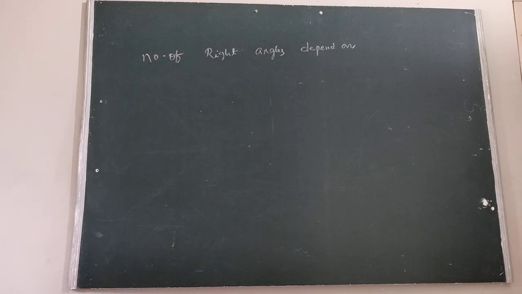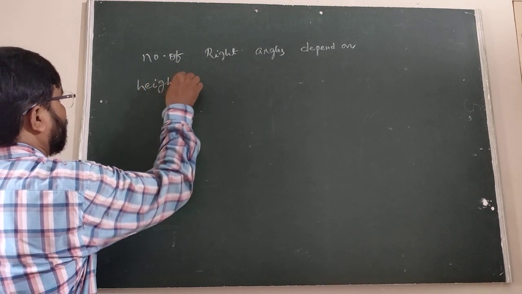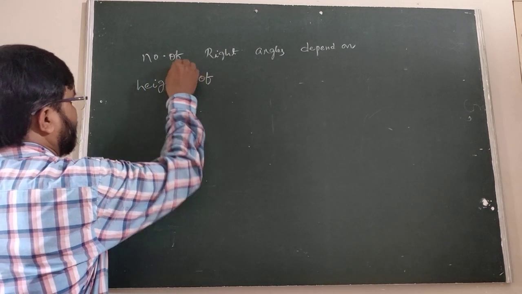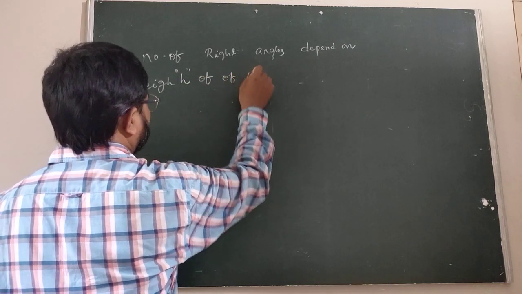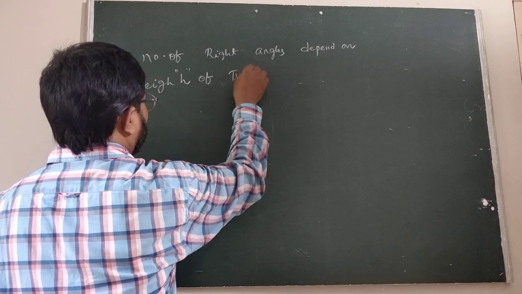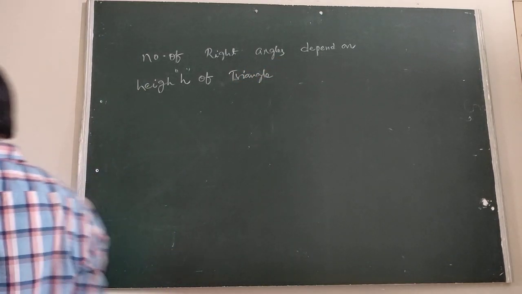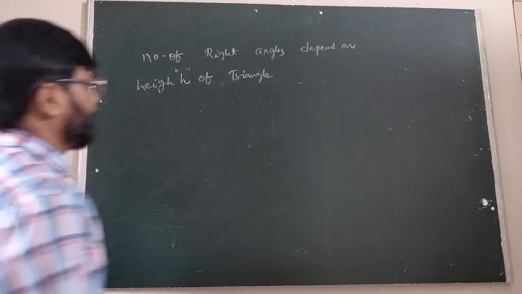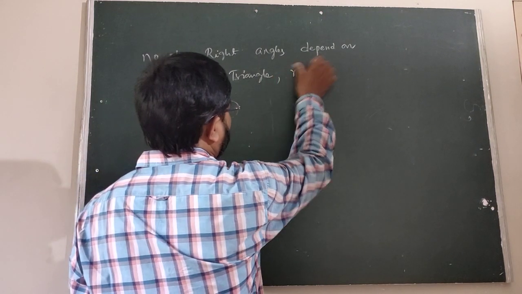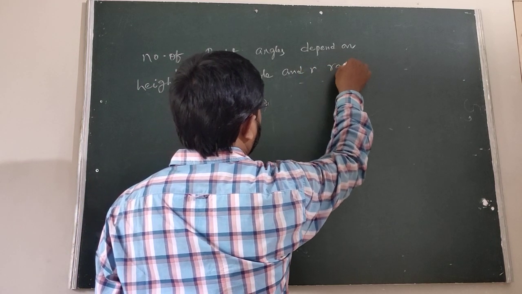Let h be the height of the triangle, and let r be the radius of the circle.